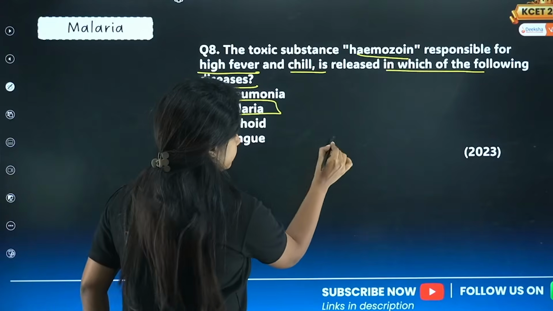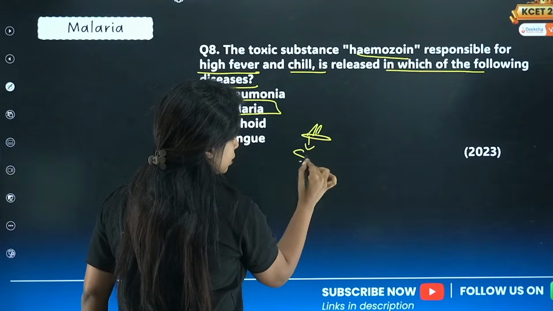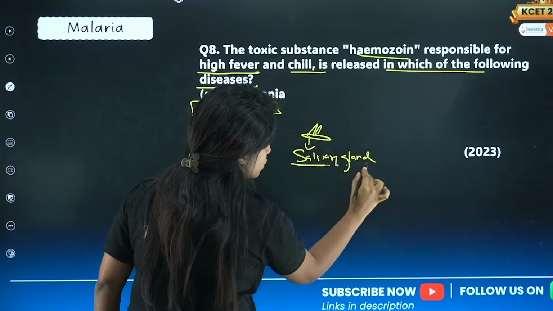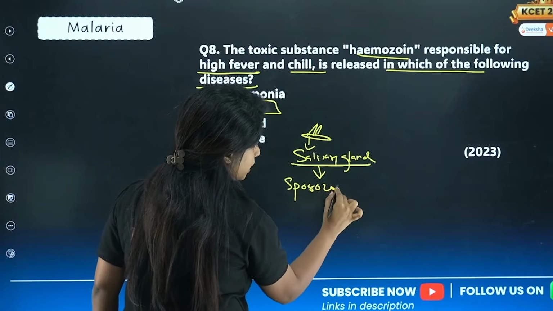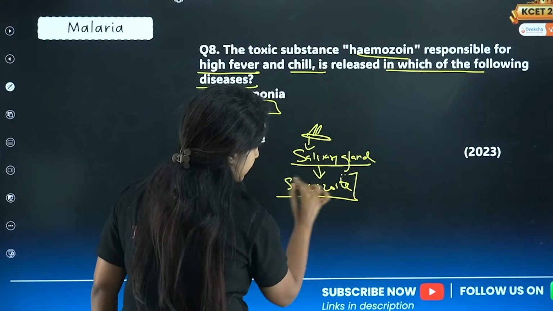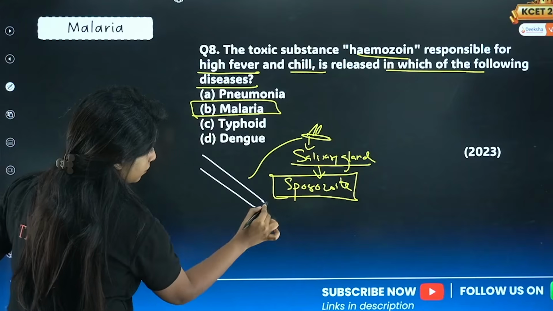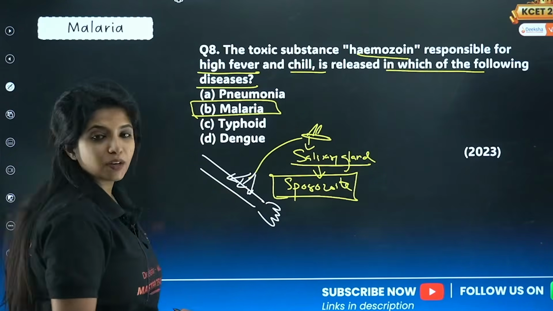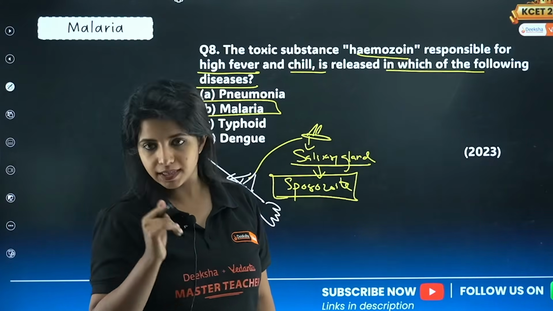So this is a mosquito, and in the mosquito's salivary gland, you have Plasmodium. The stage of Plasmodium here is the sporozoite stage. It is found in multiple stages. When the mosquito comes and bites us, basically it inserts the saliva. Why? Because saliva has anti-clotting enzymes so that the mosquito can drink the blood very easily.